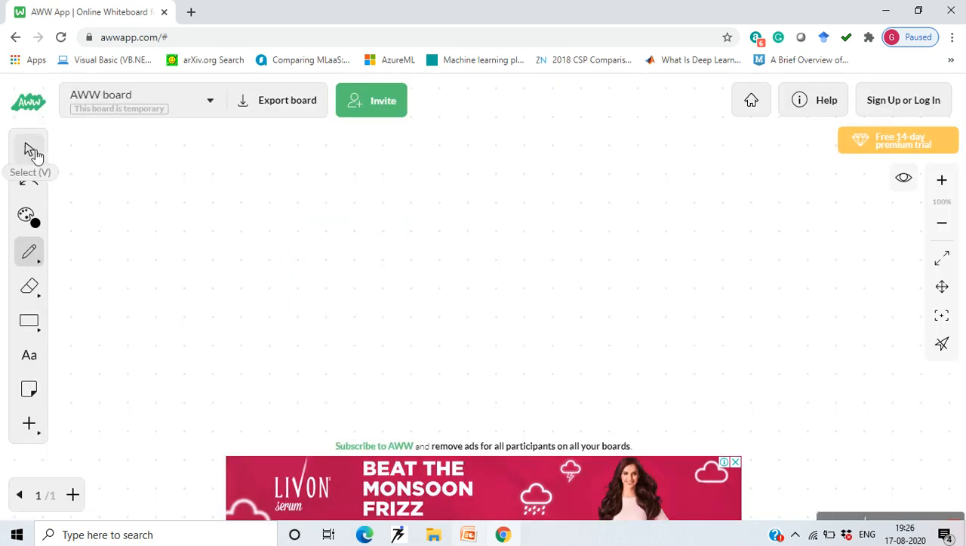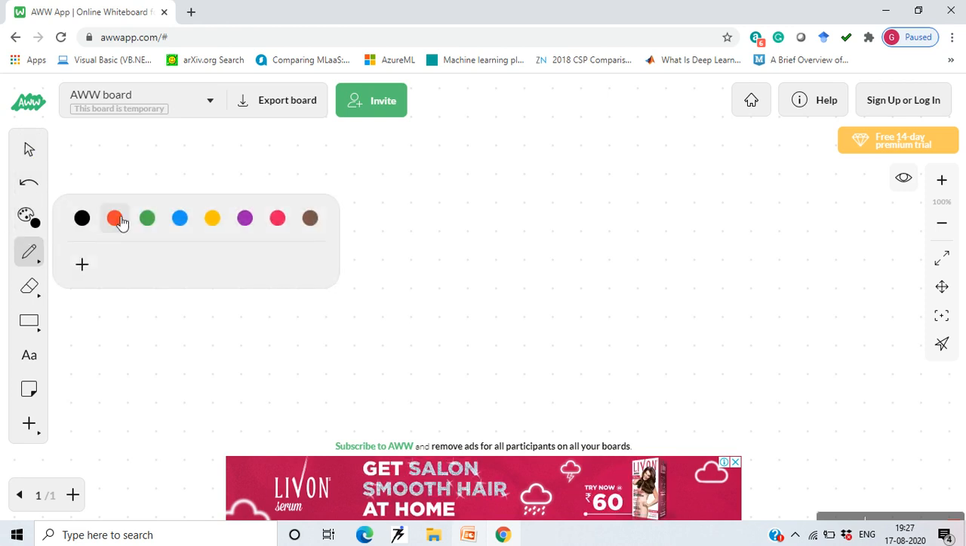Okay, here are the options. You can select undo, you can select the color. Suppose this color I am using, this is a pencil. I'll start writing over here.